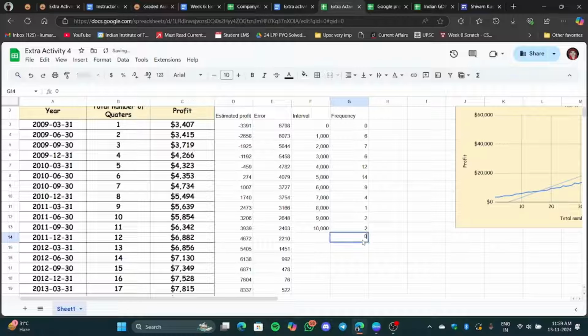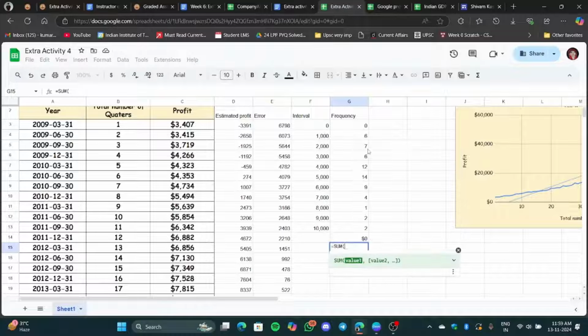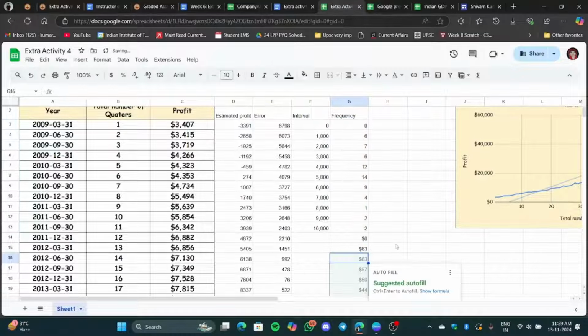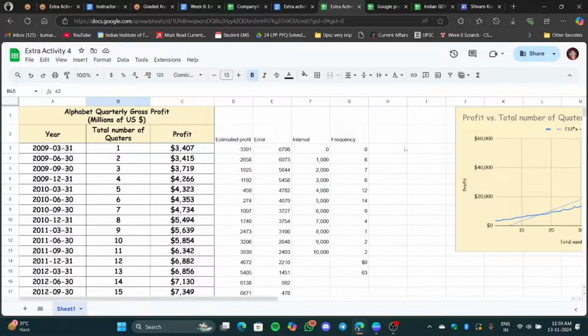Let's remove this part. What happened to this one? Okay, just ignore it. We will take the sum of all the cells, from here to here. So you can see it is coming to be 63, and we exactly have these 63 quarters. Okay, we exactly have the 63 quarters.